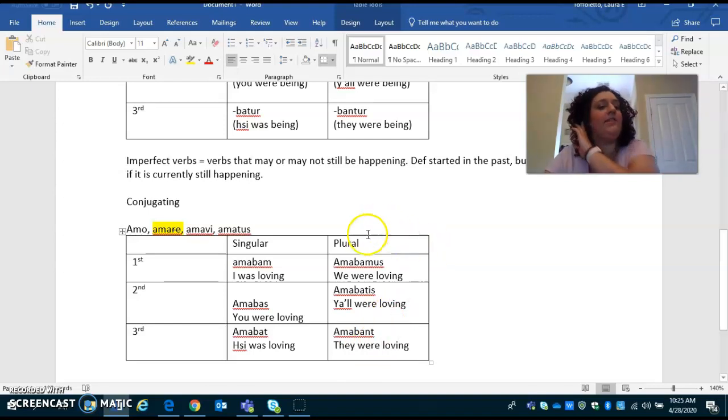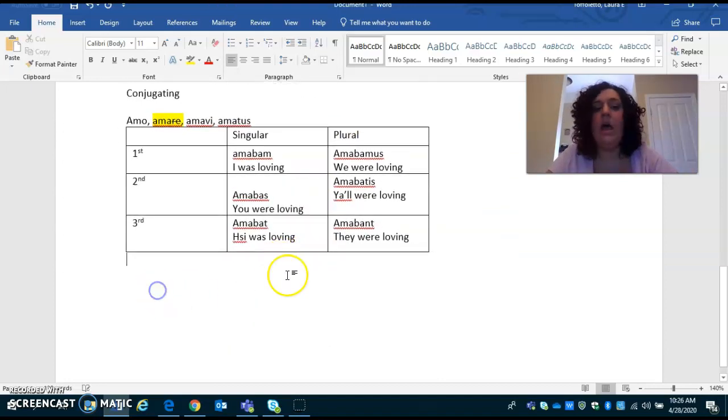Okay, same thing. If I specify passive, all you have to do is go in and add the passive ending. So instead it becomes amabar, amabaris, amabatur, amabamur, amabamini, and amabantur. And then if it's passive, it's I was being loved, you were being loved. I'm going to post practice ones for you on Schoology to work through, okay? Because this is just a quick little review for you.